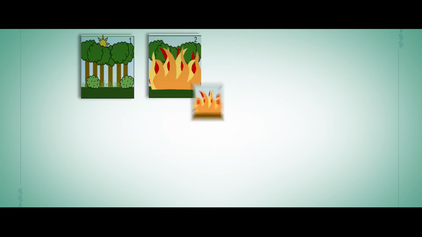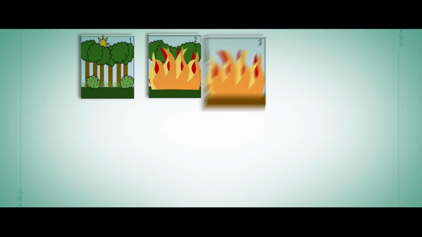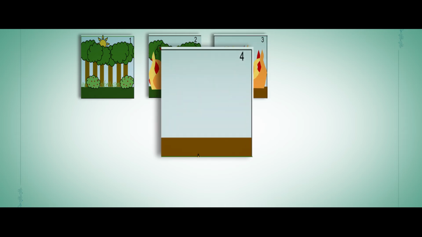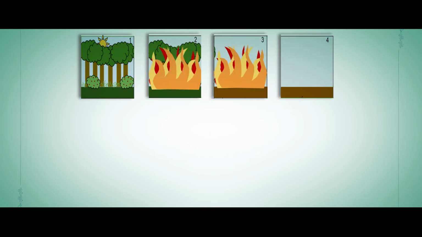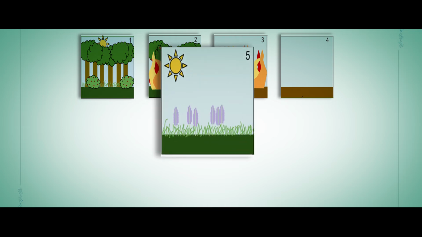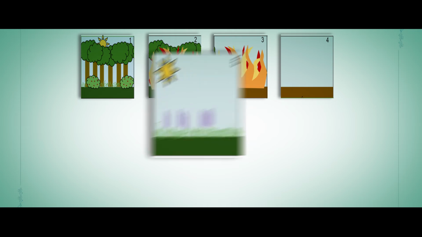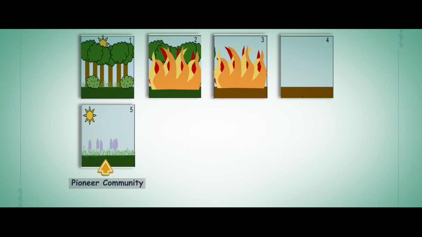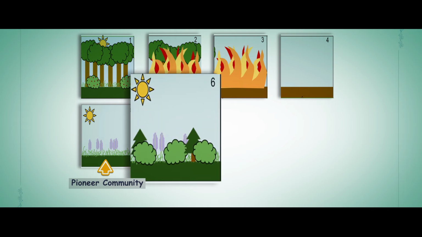Then we see that the ecosystem experiences a wildfire. The fire leaves behind empty but not destroyed soil. With time, grasses and other small plants start to grow, establishing a pioneer community. Then we will see small bushes and trees start to colonize the area.